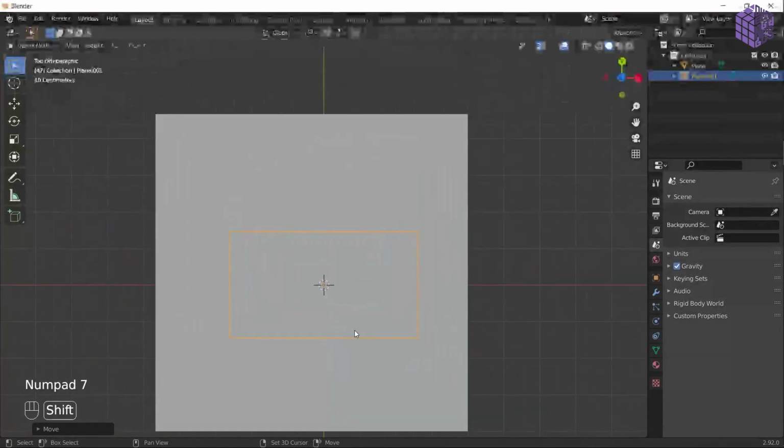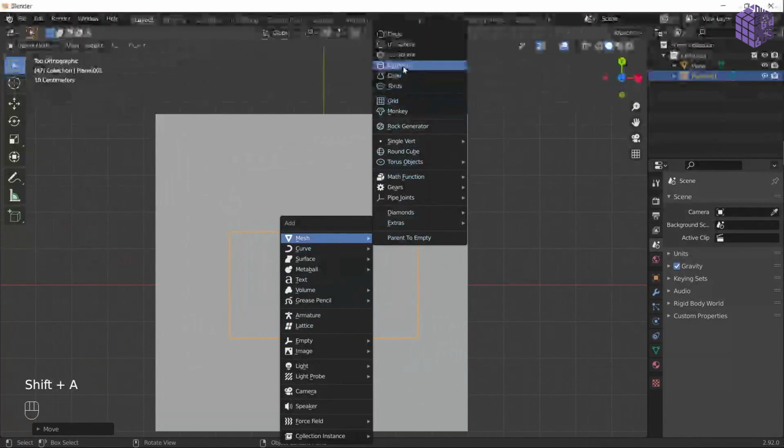7, Control A, cylinder because it's cylinder. Yes.